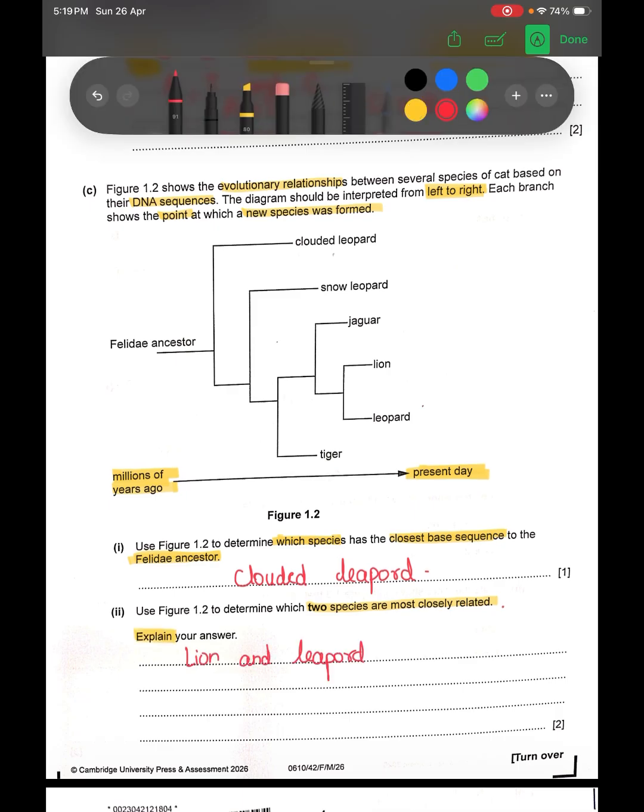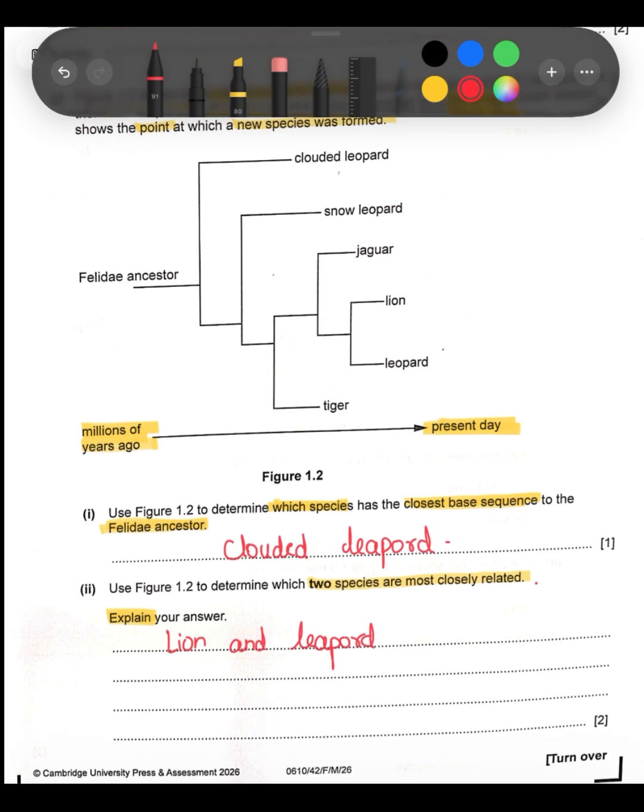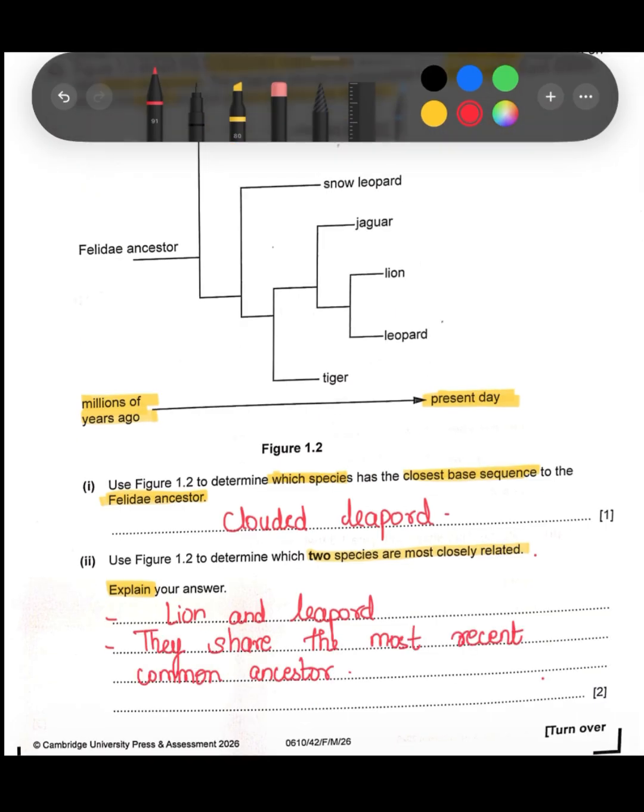Guys, it is very important to highlight the command word. Here the command word is explain. So one mark is for identifying and one more mark is for a proper explanation. So here the explanation would be they share the most recent common ancestor.